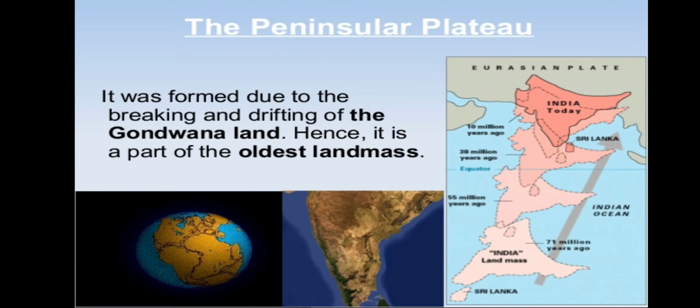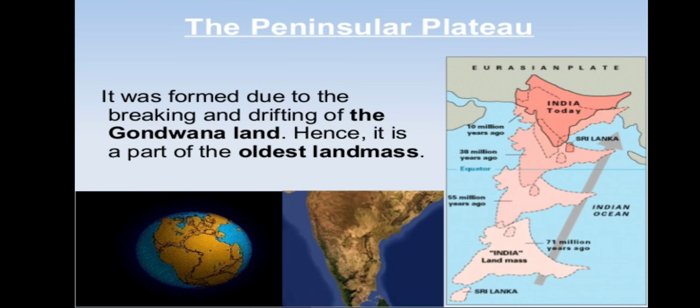Now, the formation of the Peninsular Plateau. It was formed due to the breaking and drifting of Gondwana land. Hence, it is a part of the oldest landmass. As I've told you, the 7 continents that we see today were not as they are today.